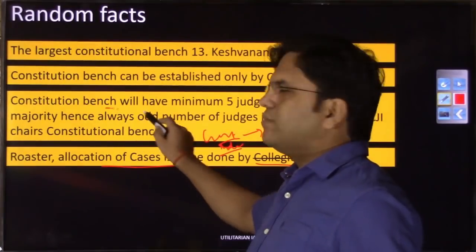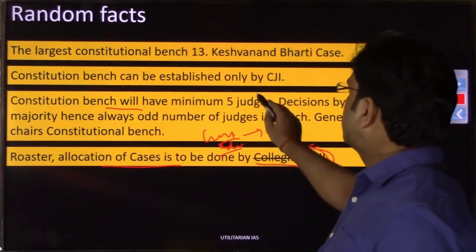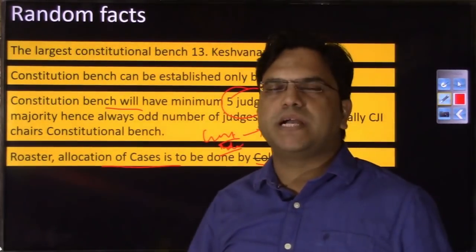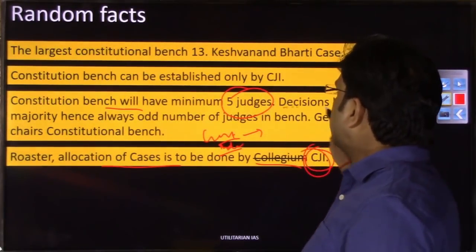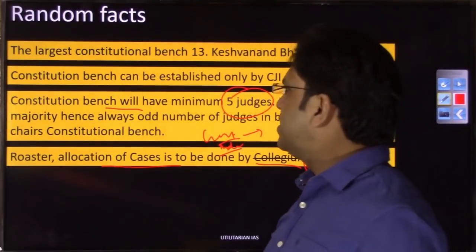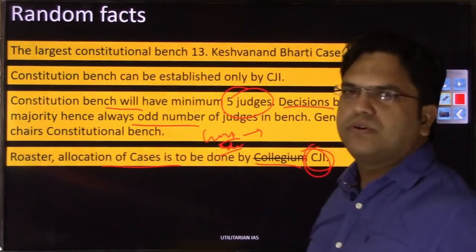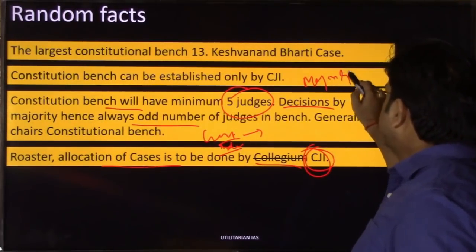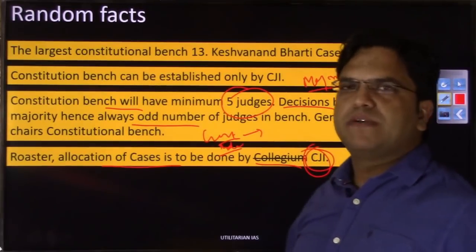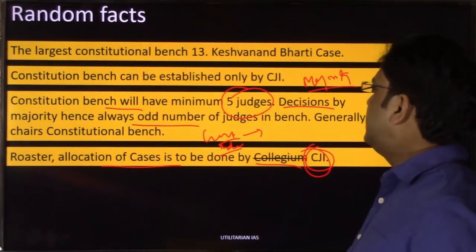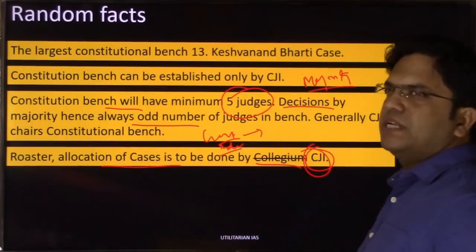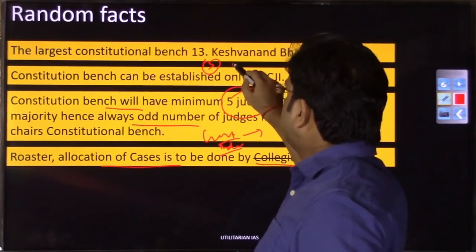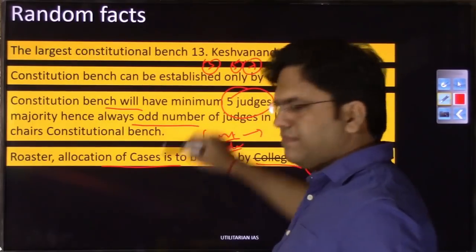Whenever a constitutional bench is set up, the minimum size of the constitutional bench will be of 5 judges. और जब भी कॉन्स्टिट्यूशनल बेंच बैठती है, the decision will not be taken by consensus, but the decision will be taken by what you call majority. Decision has to be taken by majority, and that's why you would have seen that जब भी constitution bench बैठती है, the number of judges on that particular bench will be in odd numbers, right. Either 3 judge का bench होगा, या 5 judge का bench होगा, या 7 judge का bench होगा.